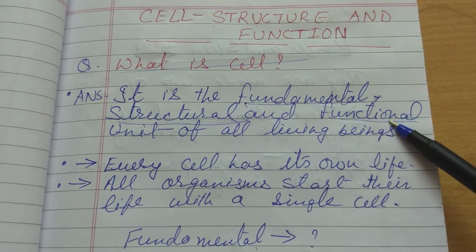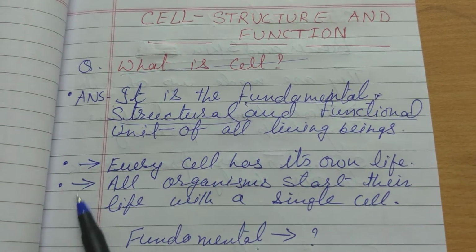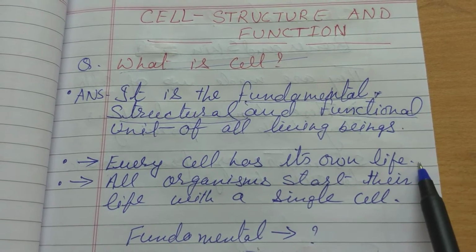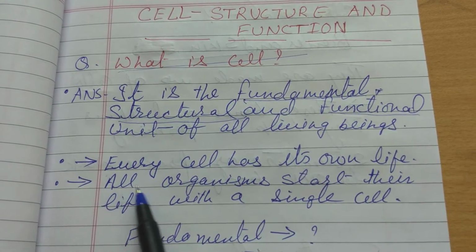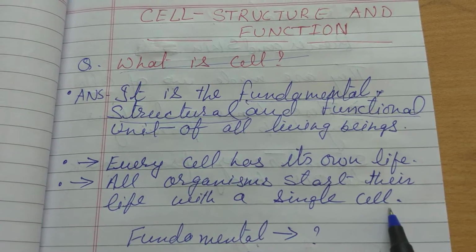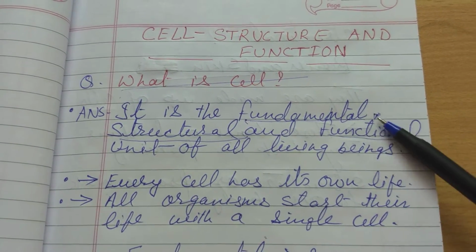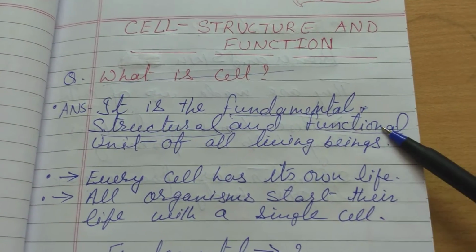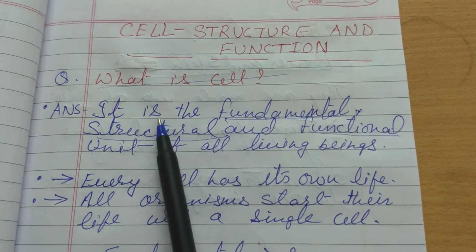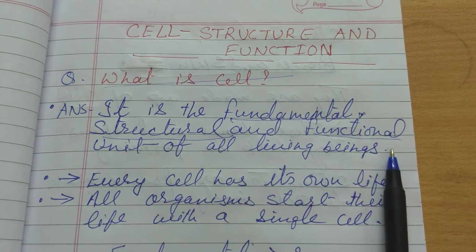We know that all living organisms are made up of cells. Another thing about the cell is that every cell has its own life, and all organisms start their life with a single cell. So now we understand the first point, what a cell is. It is the fundamental, structural and functional unit of all living organisms.